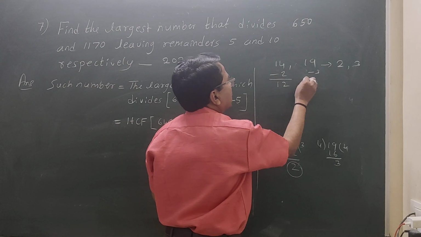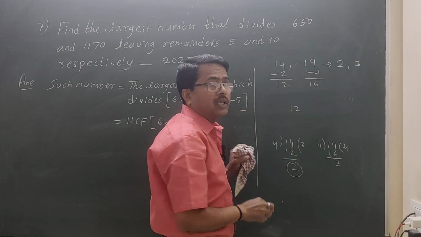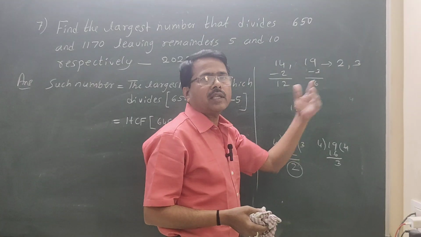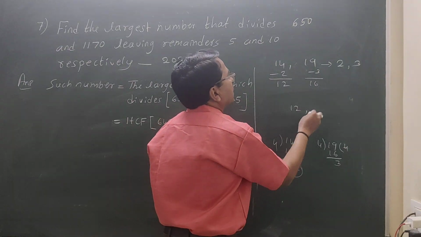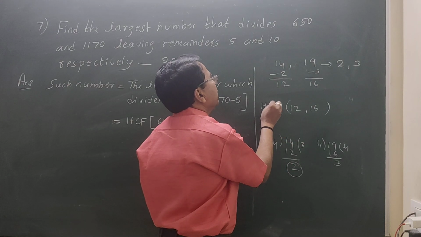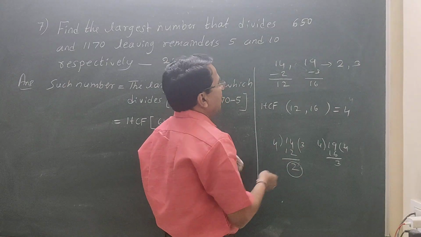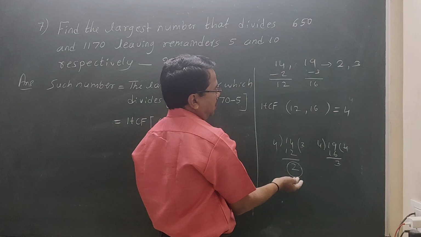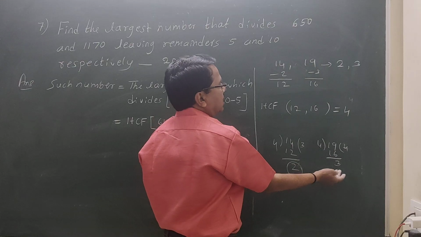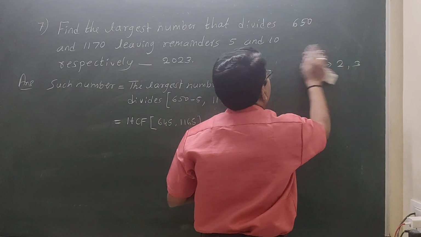So 12 here, 16 here. Now both of these are divisible by the same number. There will not be a remainder because we have already subtracted the remainder. Now I want the highest number, the largest number which divides both. That means I should find the HCF. The HCF of 12 and 16 is 4. Correct? When you divide 14 by 4, 2 is the remainder. When you divide 19 by 4, 3 is the remainder. This is how we have to calculate.